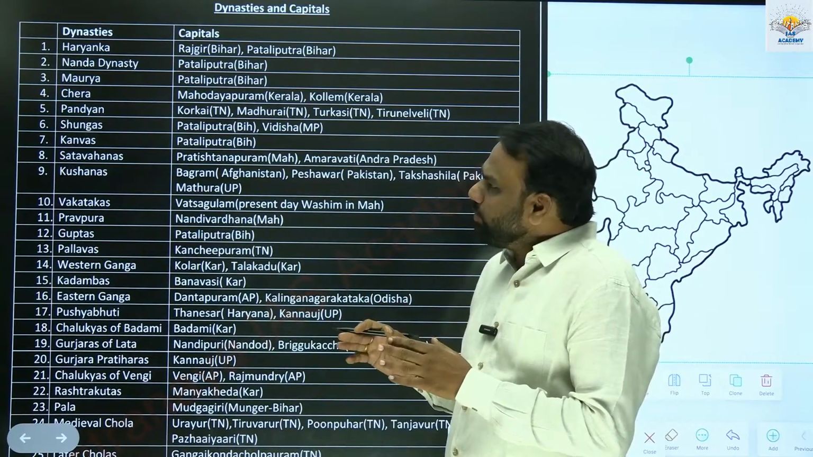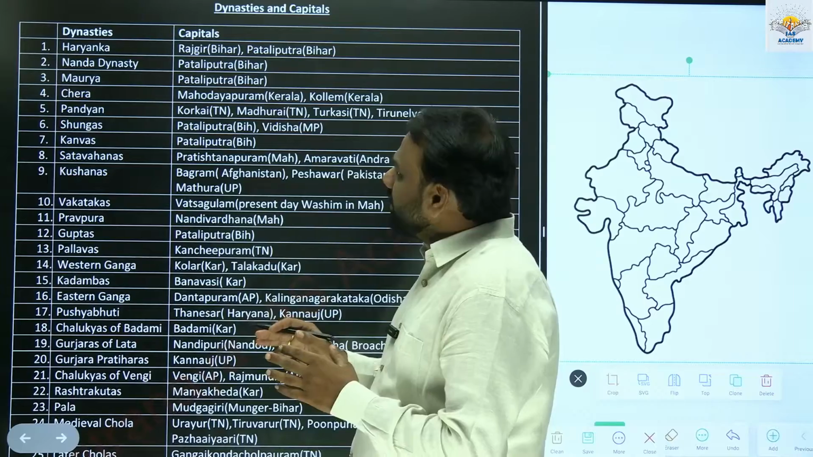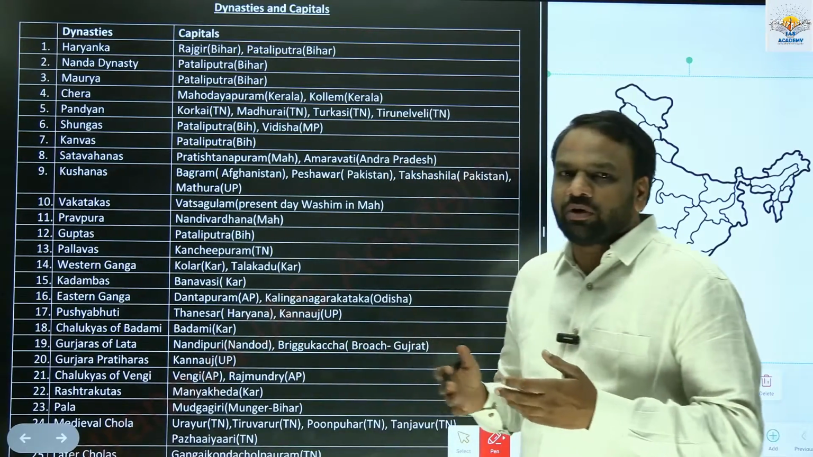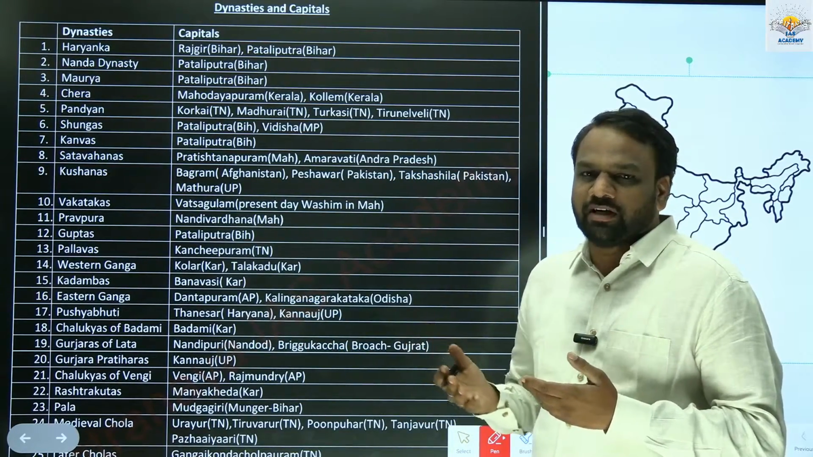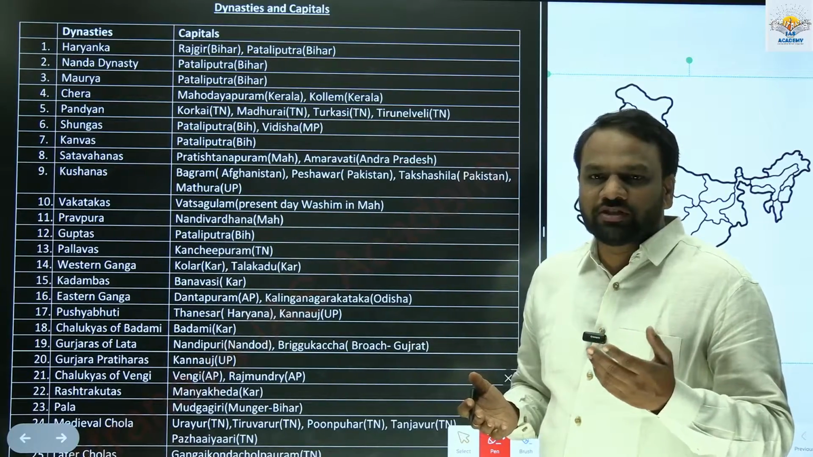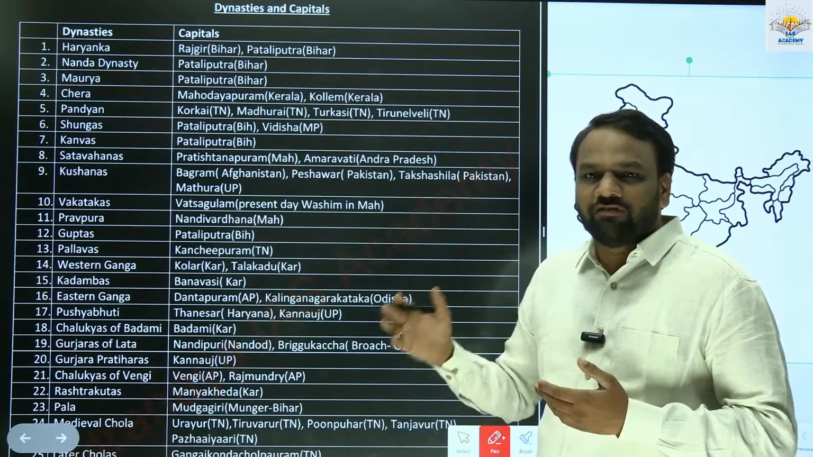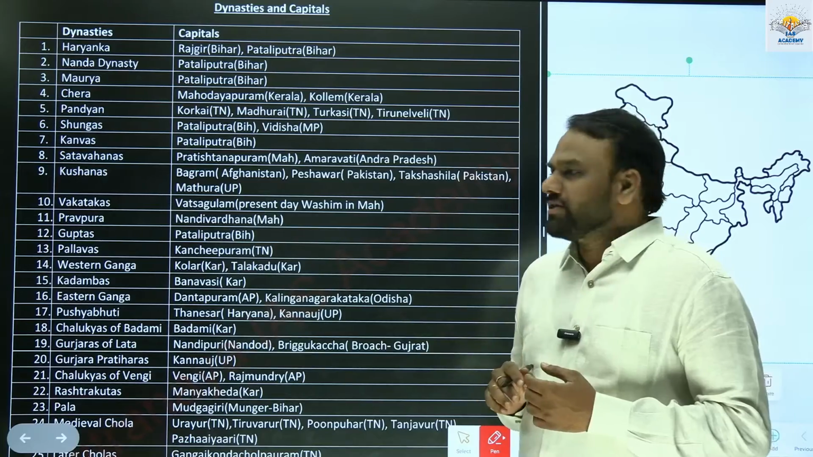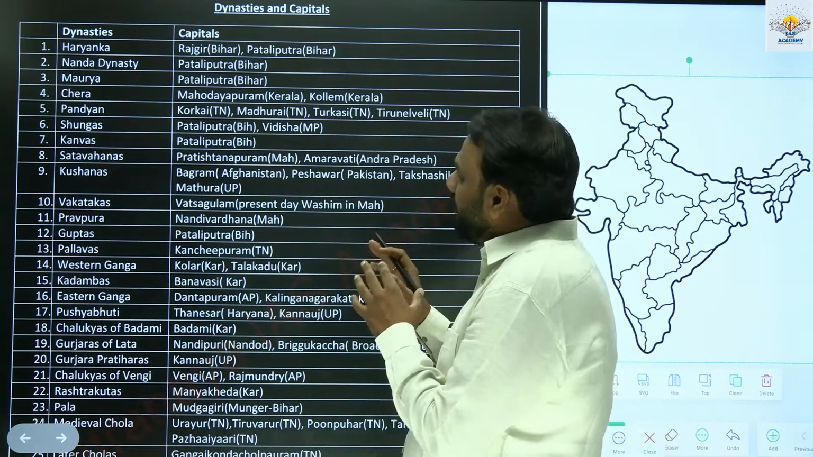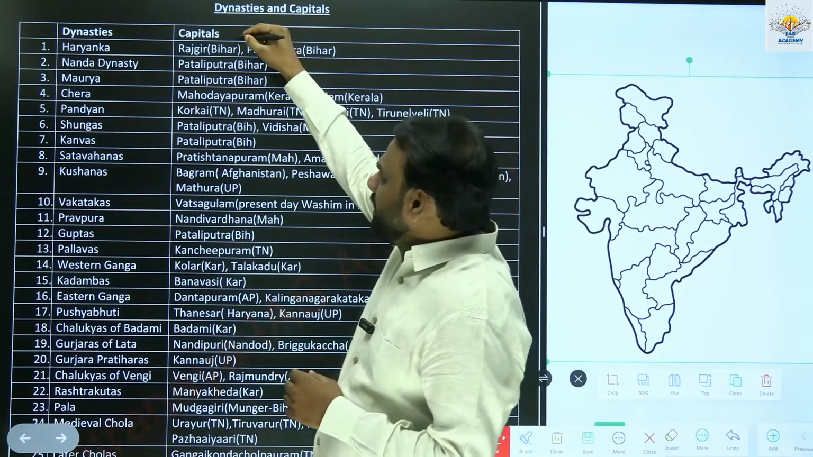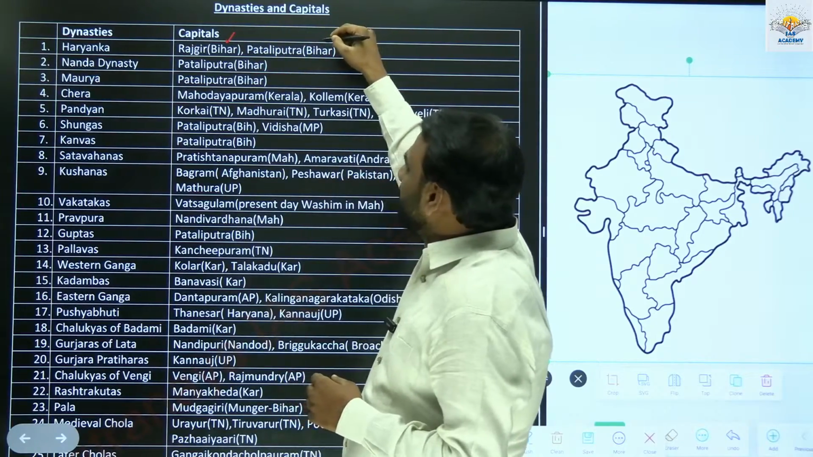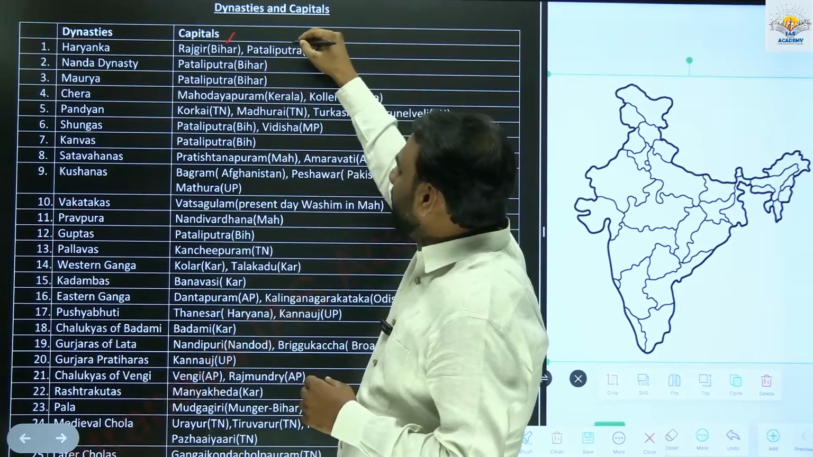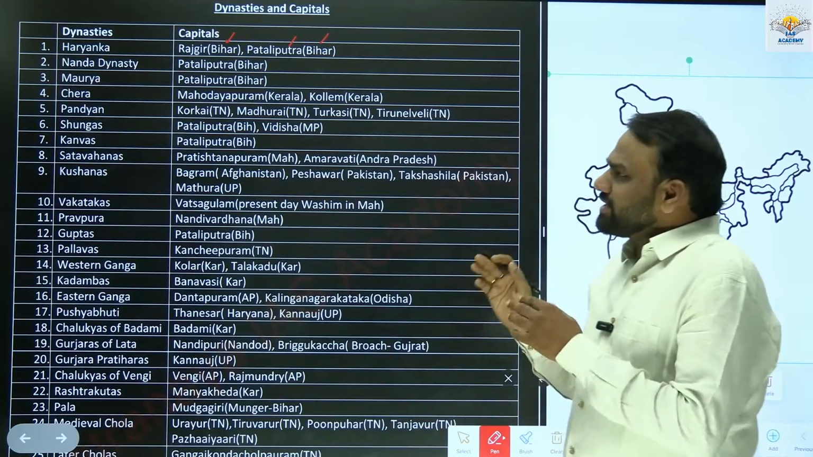In the Tamil Nadu book also, they only mention the capitals. They do not mention in which modern state they are present. But UPSC often focuses on the ancient cities and in which modern state they are present. So we have added extra information. For example, Bihar for Rajgir and Bihar for Pataliputra. So let us start with the list.